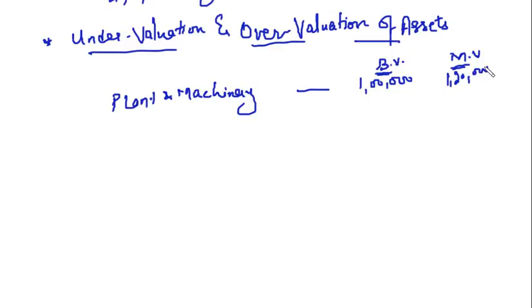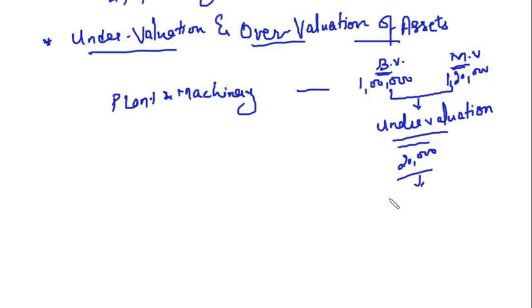When you go to the market to identify the price of this machinery, you get to know that in the market this machinery is available at 1,20,000, whereas in the books you have 1 lakh. That means you have undervalued your plant and machinery. This is undervaluation of your plant and machinery by 20,000 rupees. You will have to increase the value, increase plant and machinery.